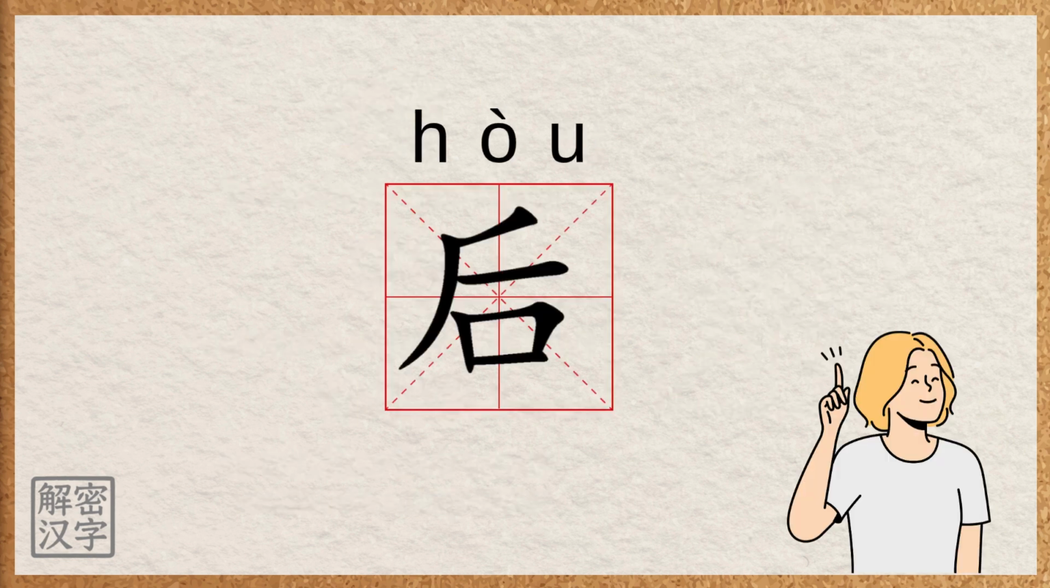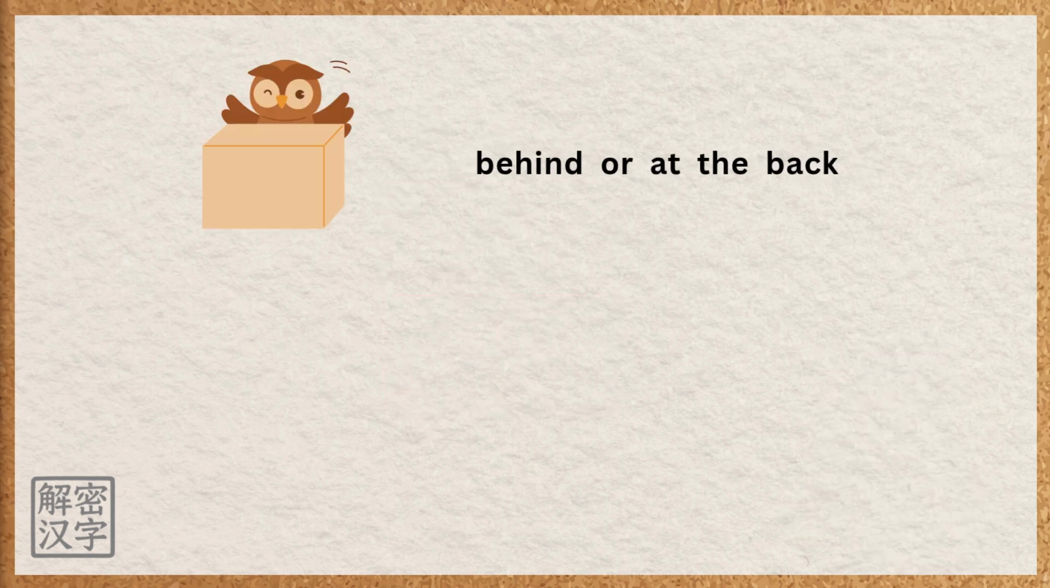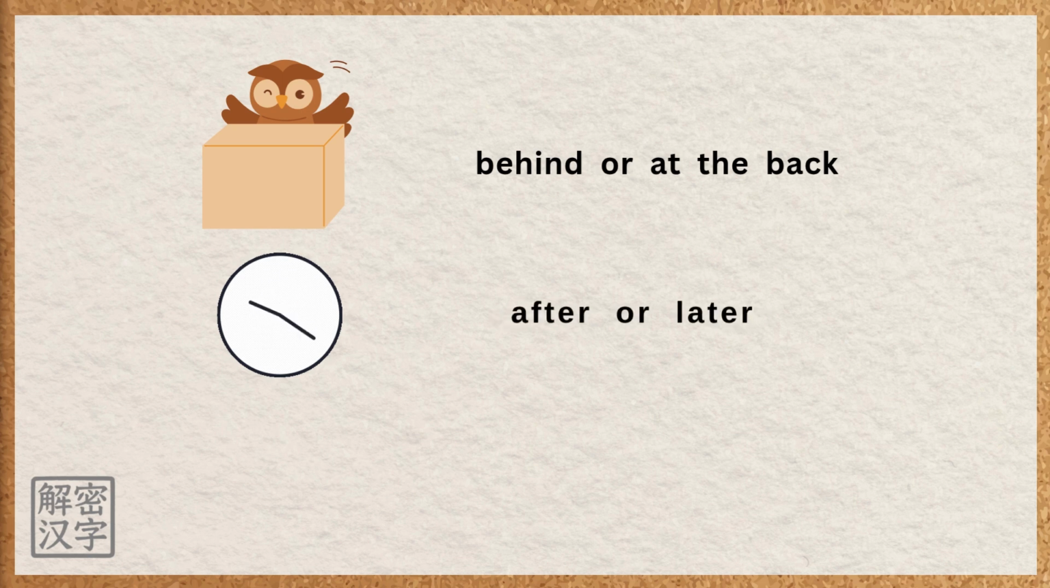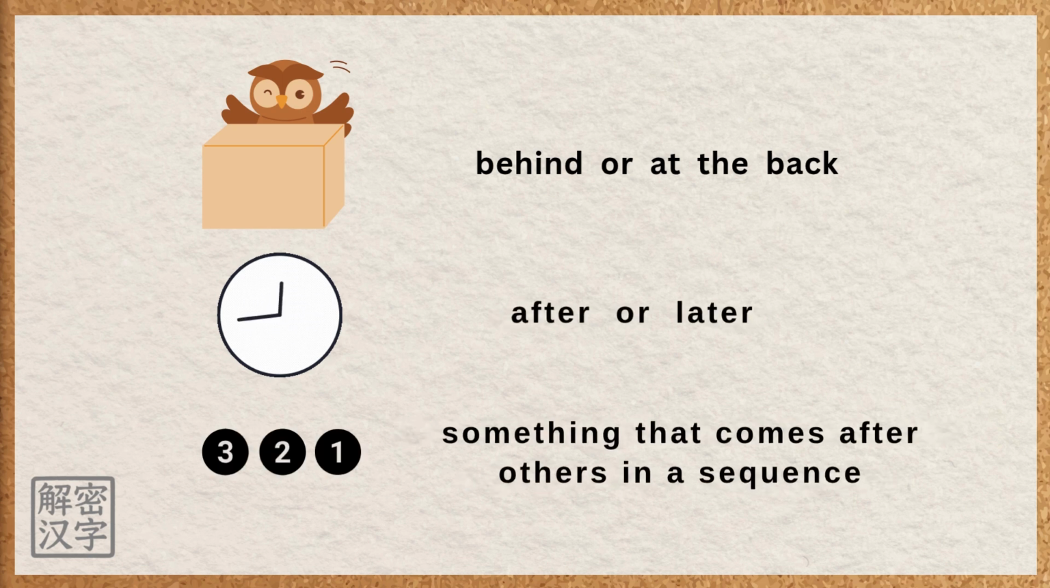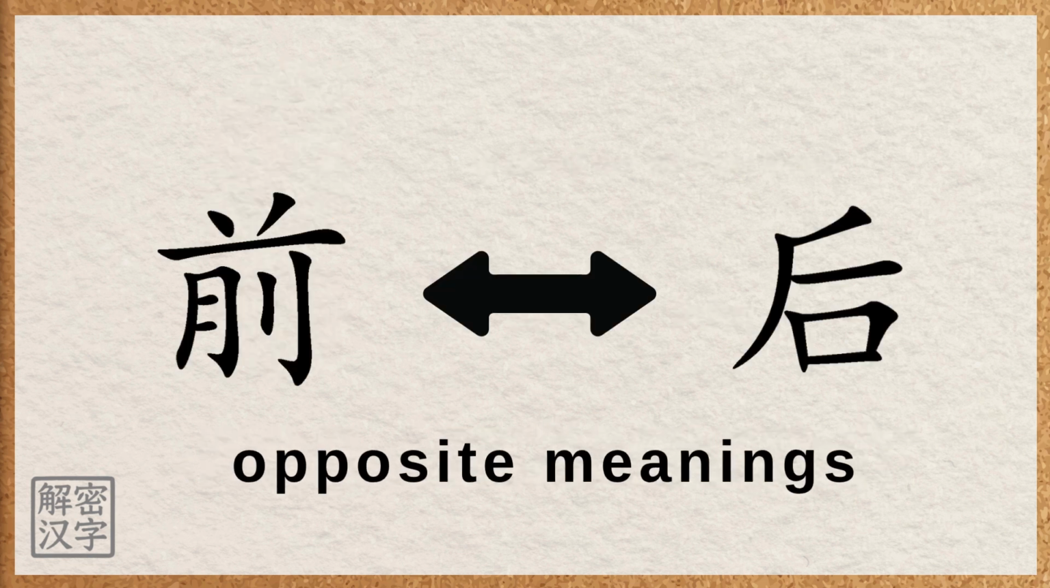Yes, the character ho usually describes position, meaning behind or at the back. It can describe time, meaning after or later, and it can also describe order, meaning something that comes after others in a sequence. When we replace qian with ho in a word, the meaning often becomes the opposite.